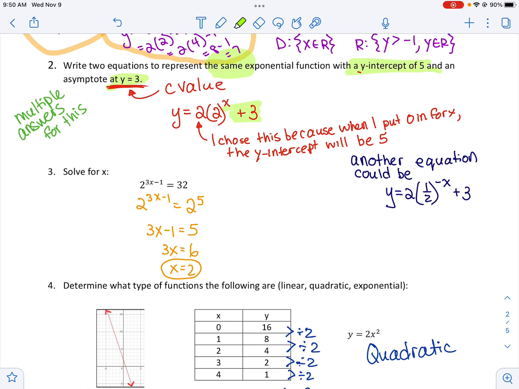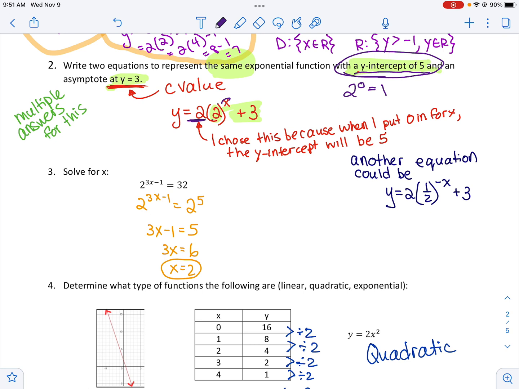Then you got some options. You could really pick any base you wanted to here. I picked 2, but you could accomplish the same goal if you picked 3 and then a third. So just knowing how functions are related to each other really helps with this question. So I picked 2, and I knew that when I'm using the y-intercept, a y-intercept occurs when x is 0, so 2 to the power of 0 will end up being 1. So I knew that I needed to have a vertical stretch here of 2 because I want my y-intercept to be 5.